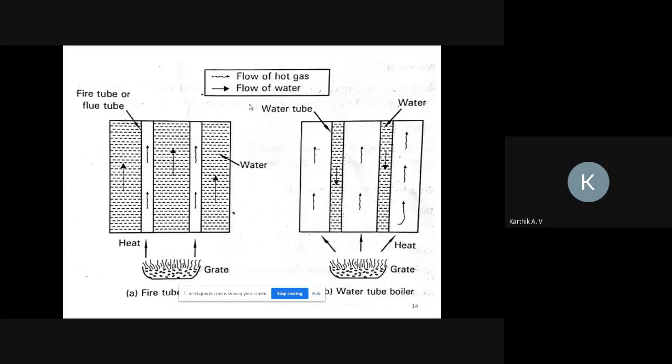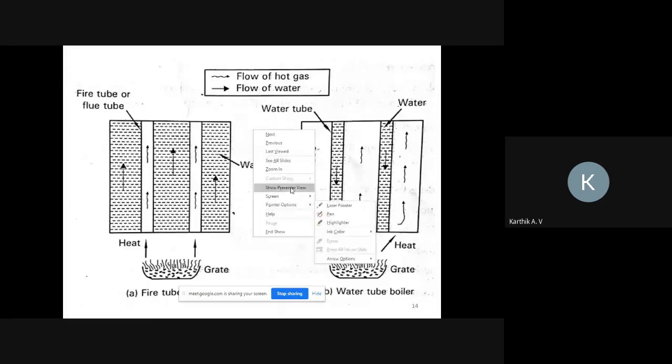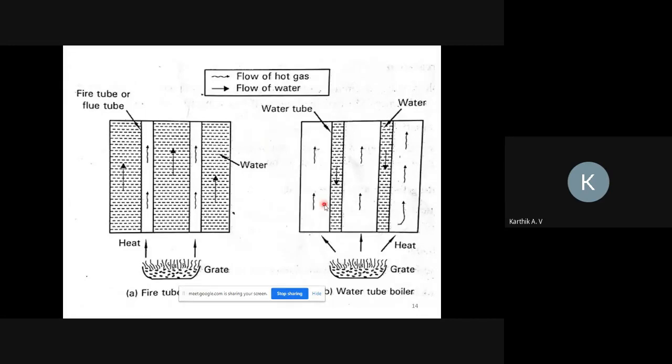So here you can observe fire tube as well as water tube boiler: in the fire tube, heat passes inside the tube and water is circulated around it, and in the water tube boiler, water passes inside the tube and heat passes outside.